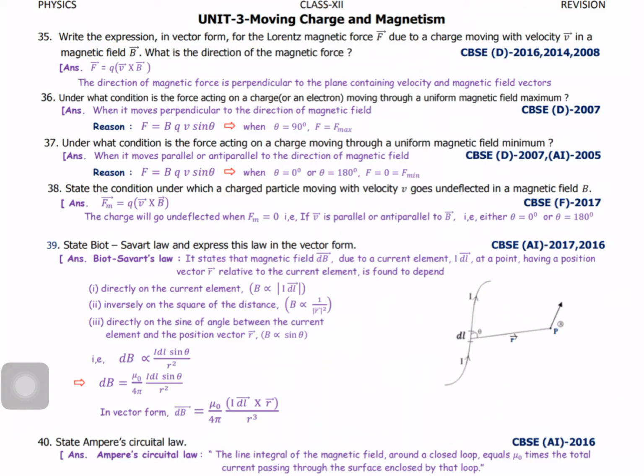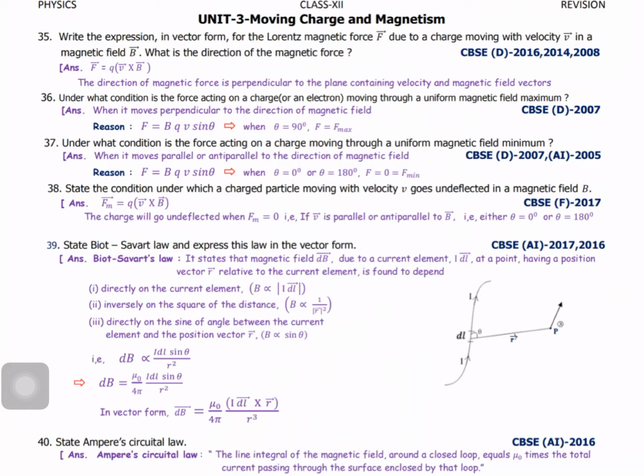Next one, we can extend this idea to the Ampere circular law. The line integral of magnetic field around a closed loop. But here, in the case of Biot-Savart law, we consider only a straight conductor. Magnetic field produced by the straight conductor.